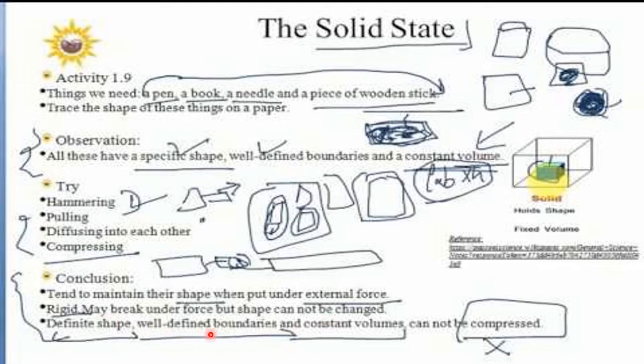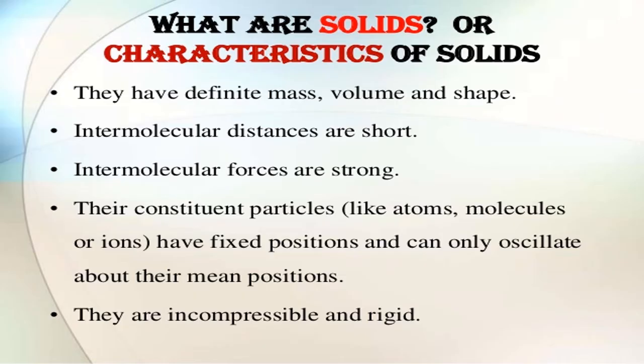So third is what? Definite shape, well defined boundaries, and constant volume, and cannot be compressed. All these we conclude. Same conclusions are now made in the form of what? Properties of solids, in the form of characteristics of solids. Okay, that we learn in our next discussion. See here, we will make it in the form of points. Okay, very important. These are called characteristics of solids. They have definite mass, definite volume, and definite shape. All three definite.